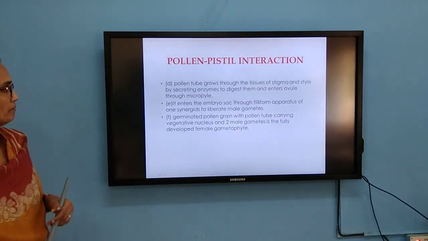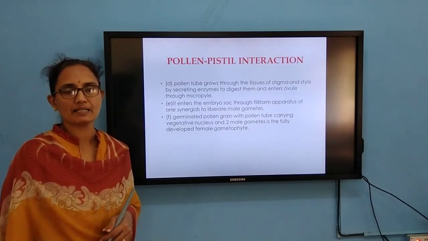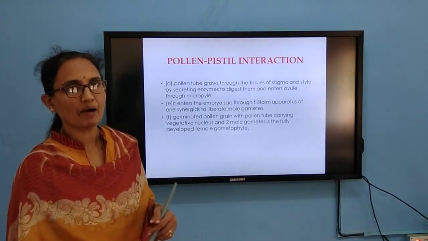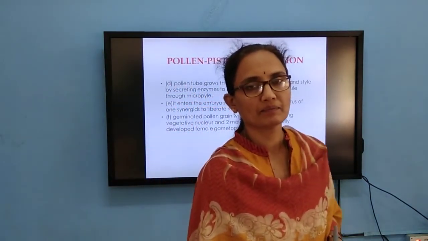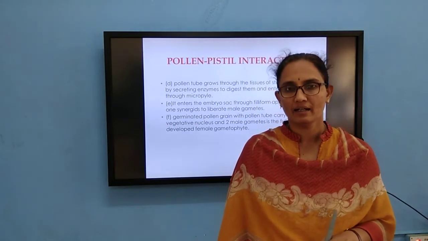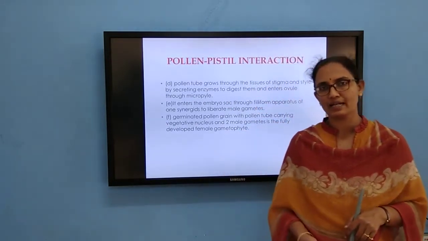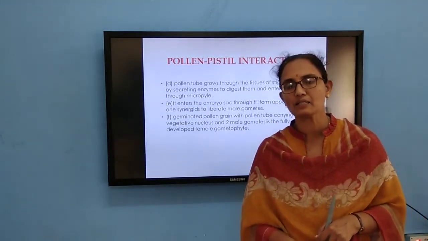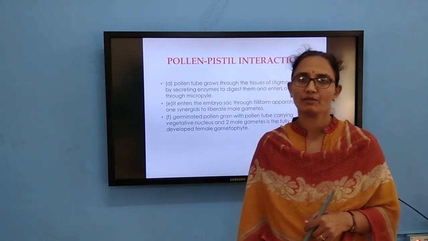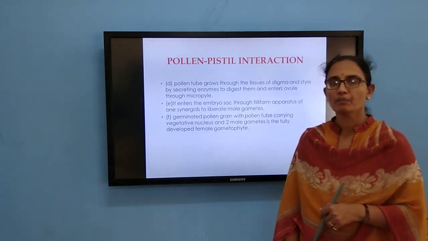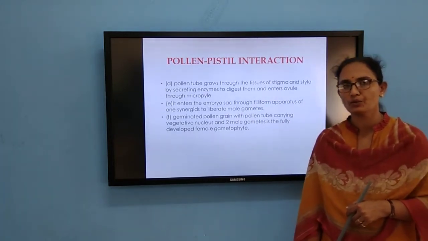Coming to the next one, once pollination takes place and the stigma identifies the pollen as compatible, because of the dialogue and the secretion of certain chemical substances, germination of the pollen grain takes place. From the germ pore, the pollen tube comes out, and the generative cell divides into two to form the two male gametes.